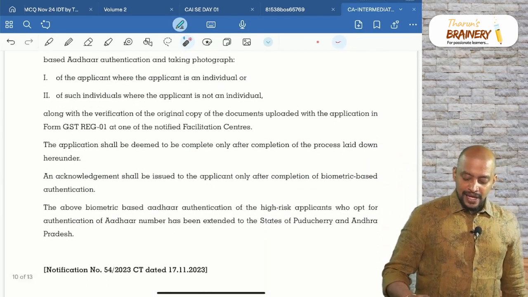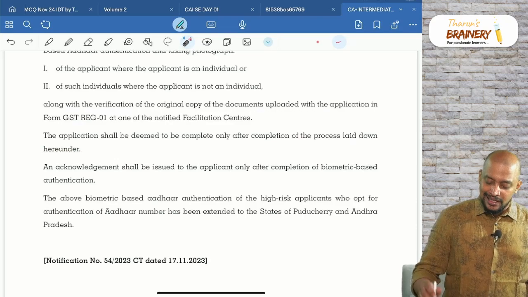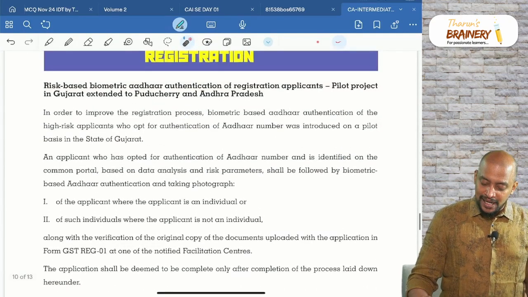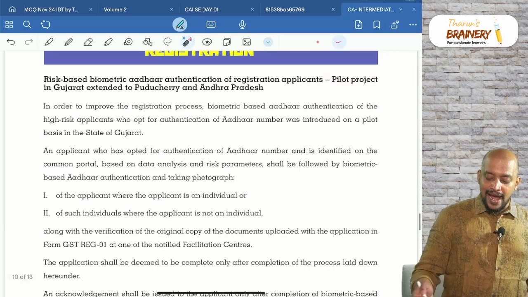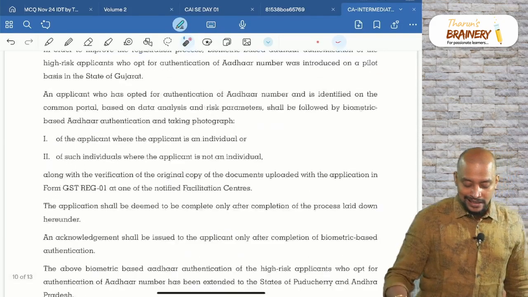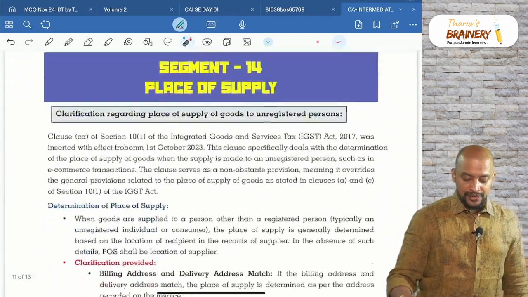Okay. So, only after completion of the process laid down here, they will be able to do it. Okay. And what are the 3 places here? So, he needs to carry along with him the Aadhaar card, registration application form, etc. and all. So, Gujarat already was there, now Puducherry and Andhra Pradesh.